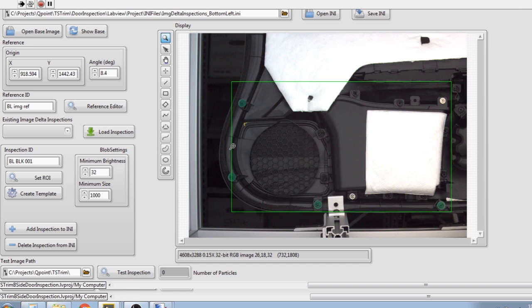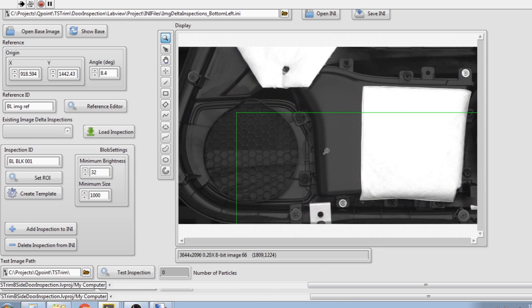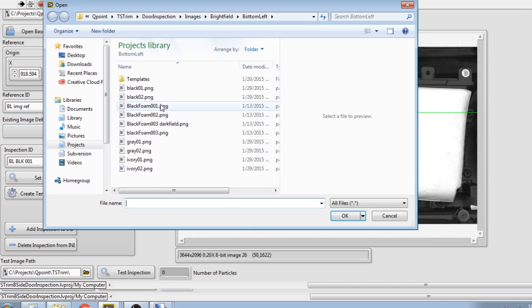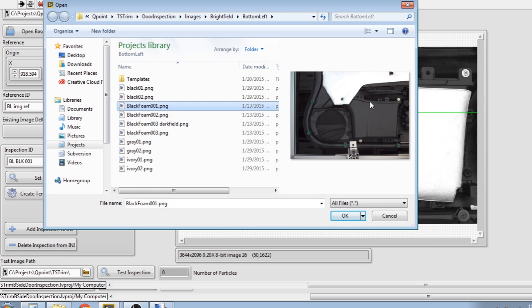Right now, if I do a test on the same image that I've built this from, I'm going to go ahead and test, and we should see that no particles have been found, nothing's indicated here as being in error. Now I'm going to test against an image that has a part where the white pad is missing.